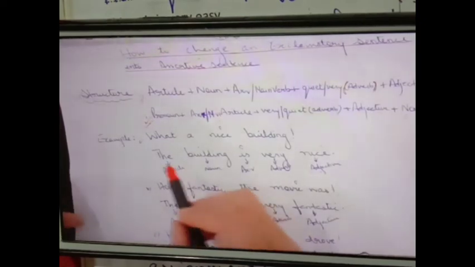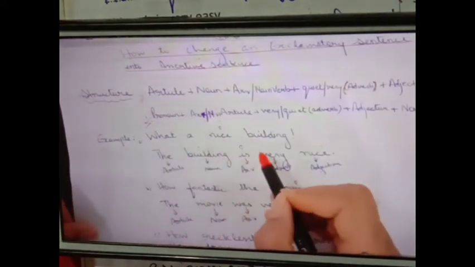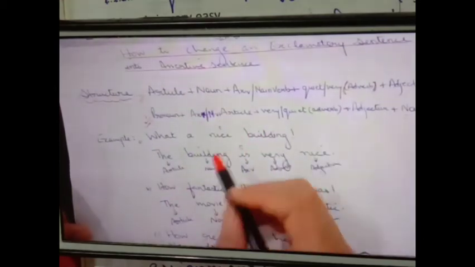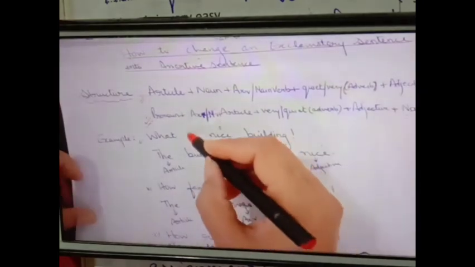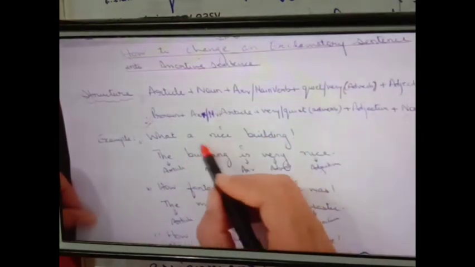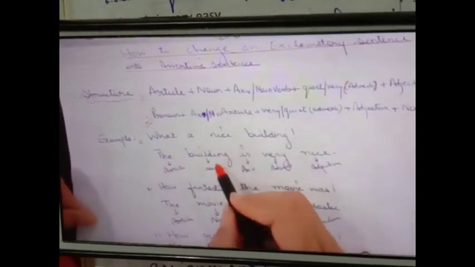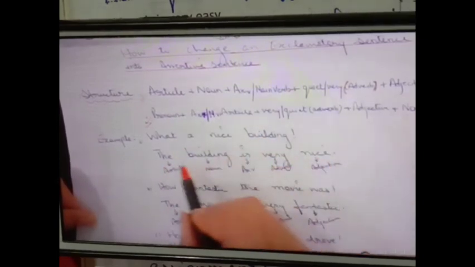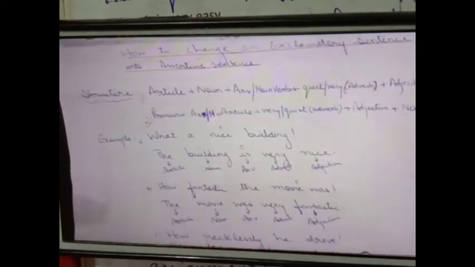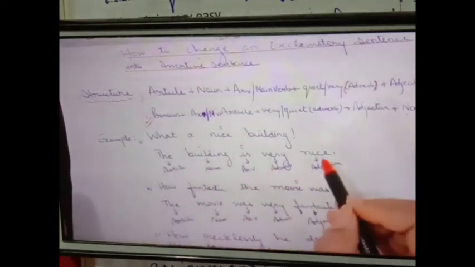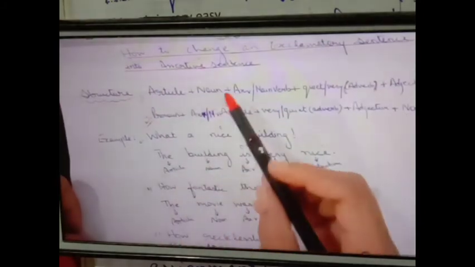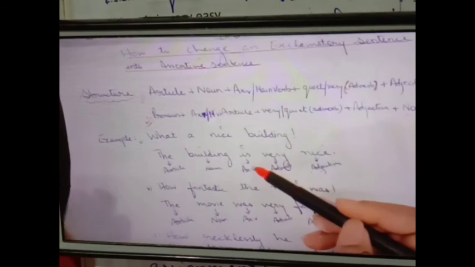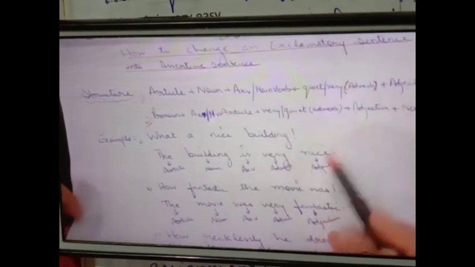See how. First sentence, what a nice building. You have exclaimed about the beauty of a building. So you are definitely talking about a particular building now. So instead of the indefinite article, you change it into the definite article. Use the. The building is very nice. Now the auxiliary verb is not given there, but with a singular noun you use a singular verb only, right? So the building is very nice. So use is also, and then you can tally it. Article is there, noun is given, auxiliary verb you used is, then adverb, and then adjective.